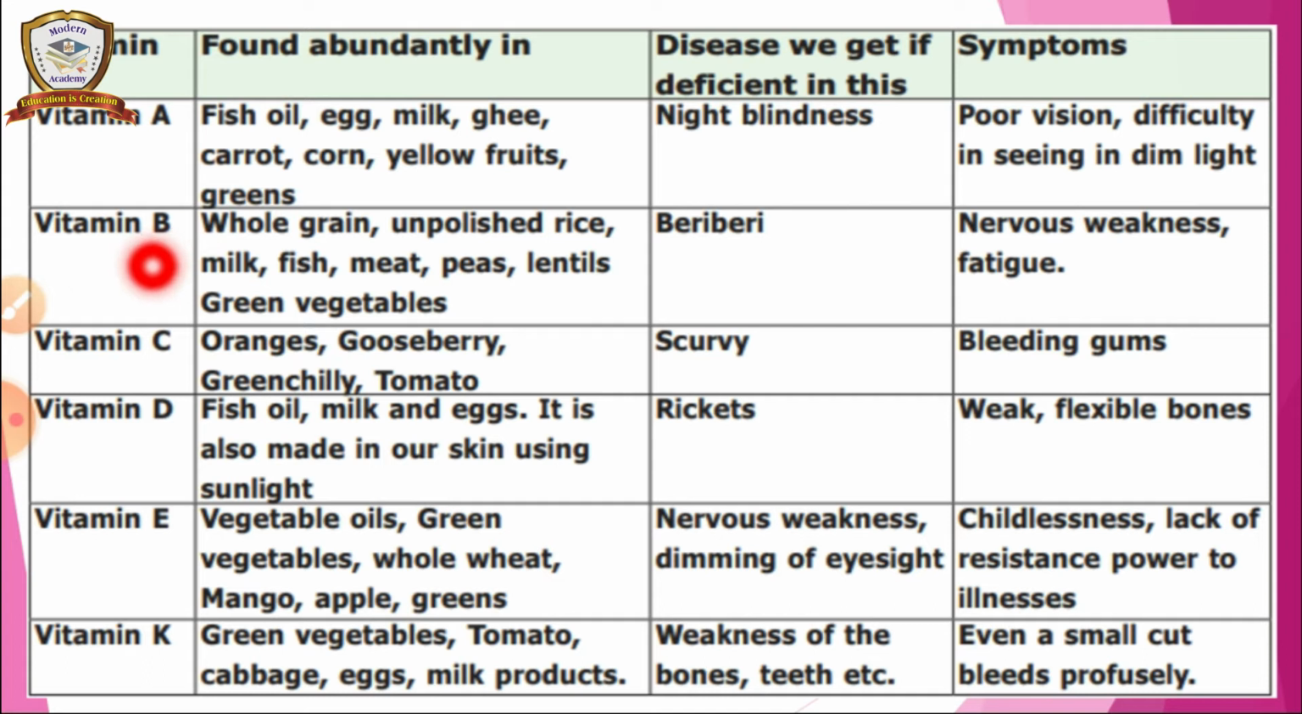And here vitamin B, where we can find this: whole grain, unpolished rice, milk, fish, meat, peas, lentils, green vegetables. The lack of vitamin B causes the disease beriberi, and the symptom is nervous weakness and fatigue. Next one, vitamin C. We can see this in orange, gooseberry, green chilli, tomato, and the disease is scurvy, and the symptom is bleeding gums.